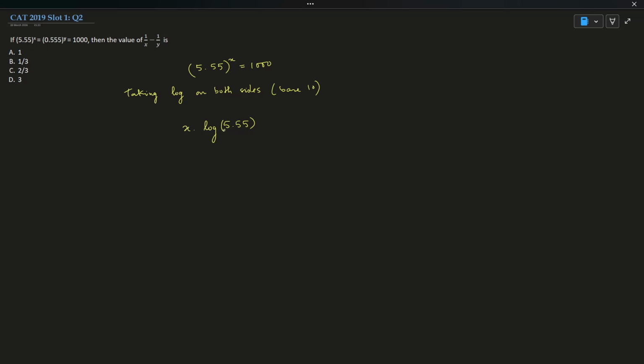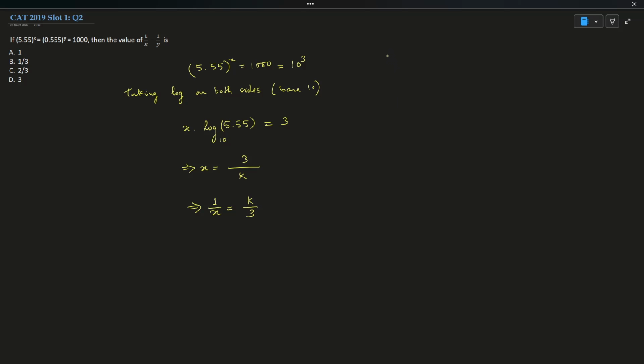When you take log to the base 10, you need not write the base, I'll write it, but you need not. This will come out to be 3, right? 1000 is basically 10 cube. So from here, x will come out to be 3 by log 5.55. This value is a constant, which will give me some number, let's say k, so x is 3 by k. From here, 1 by x will be k by 3.